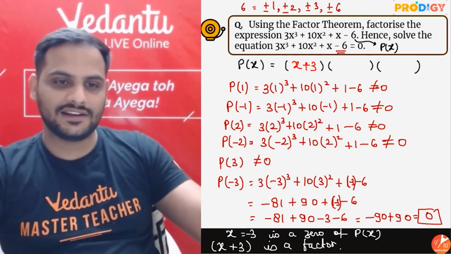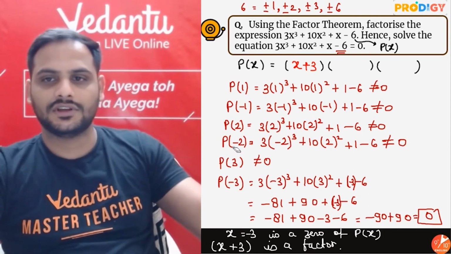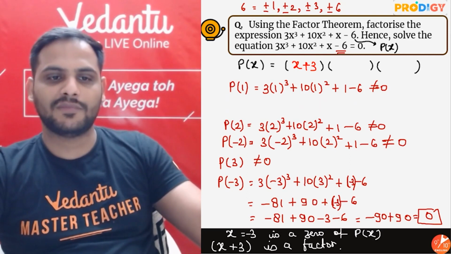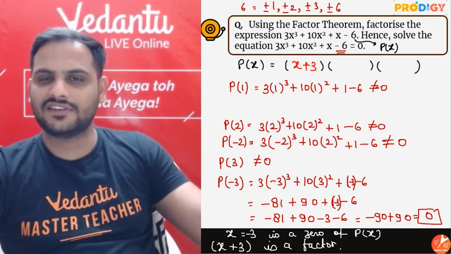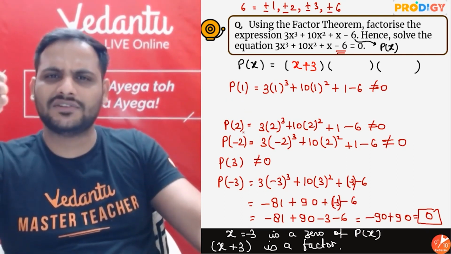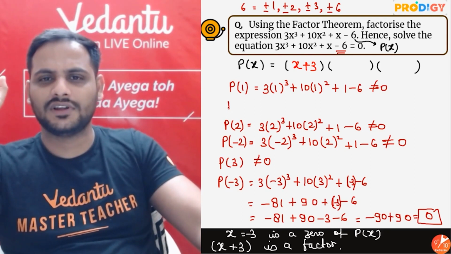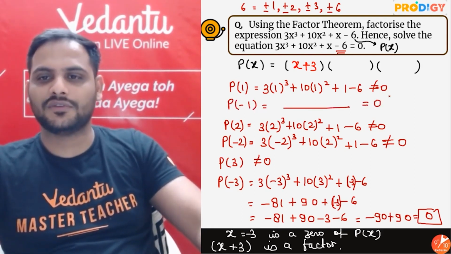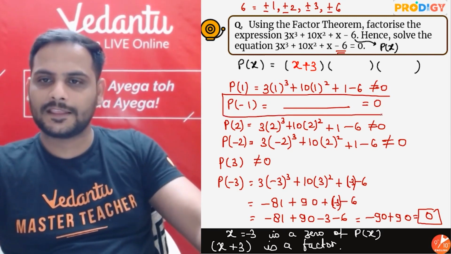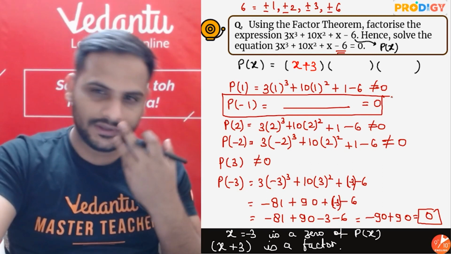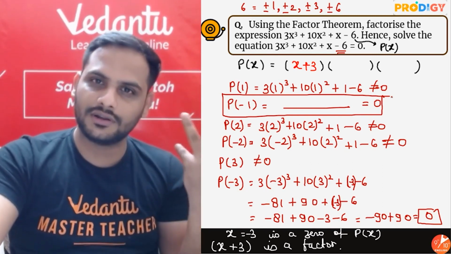I didn't see it correctly. P of minus 1 also, I wouldn't have taken this many steps. That is why I was saying, why is it taking too long? Generally, in 2-3 steps, you get 1, minus 1, 2, minus 2. One of them will be a 0. So P of minus 1 here only, I could have got it equal to 0. Actually, I put the wrong value. That is why it took me a lot of time. I was also thinking why it is taking so long.